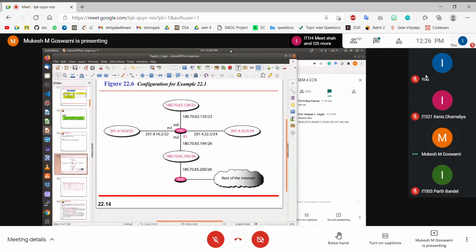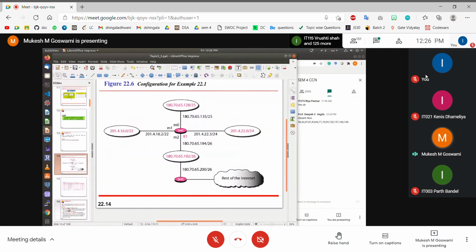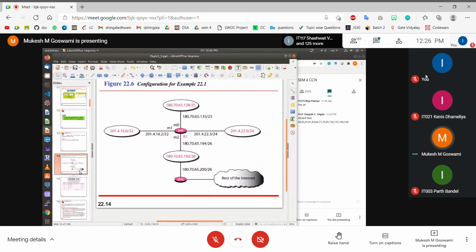Okay, so once the structure is clear, once how this routing table is generated from the structure is clear, then we'll look at the process of what will happen when the packet has a certain destination address. We'll look at the process then, right? So if the structure is clear, you can type yes so that I can move forward.